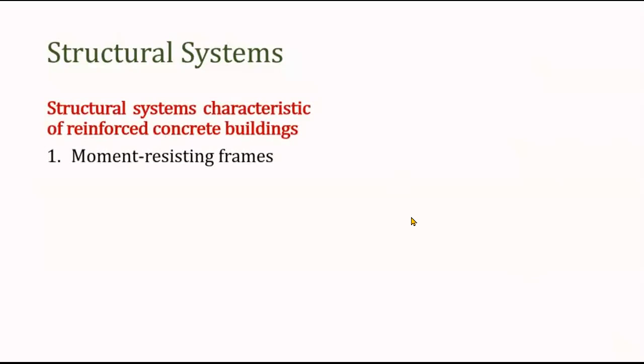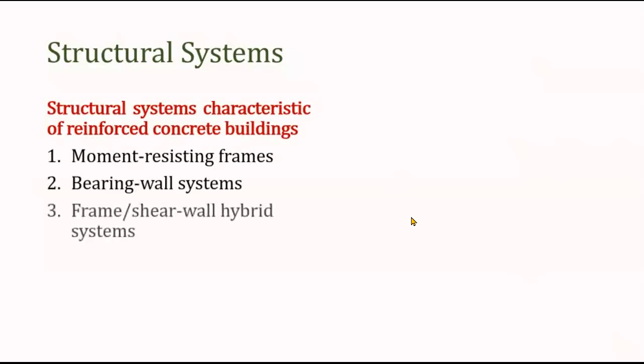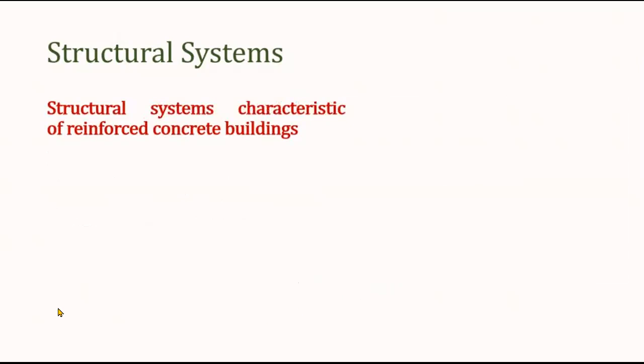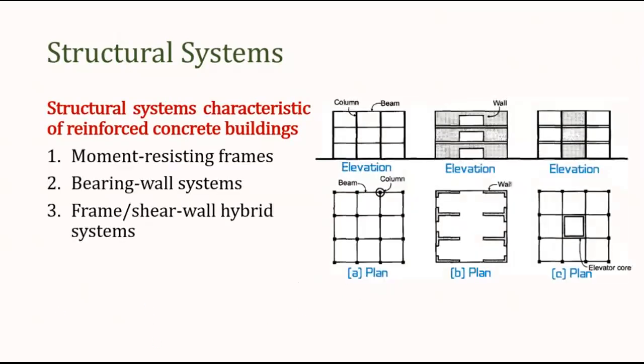One is the moment resisting frame. Second one is the bearing wall system. And the third one is the frame or shear wall hybrid system. Now, moment resisting frame, bearing wall system, and hybrid system, you can see their diagram here. So this one is the first case, moment resisting system.